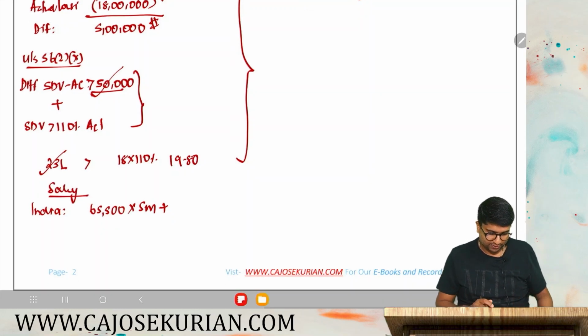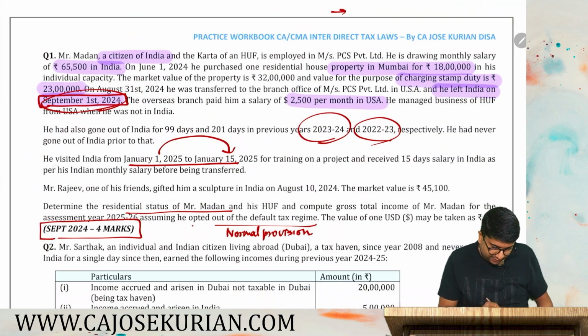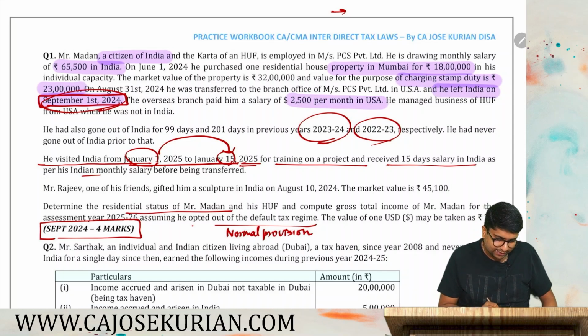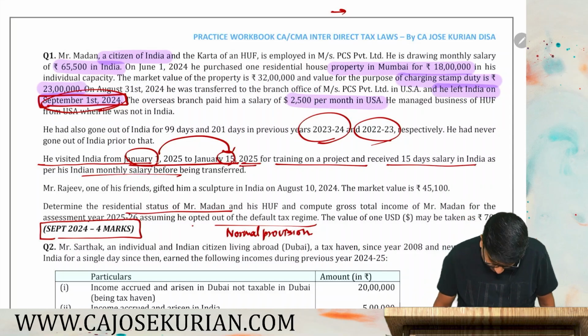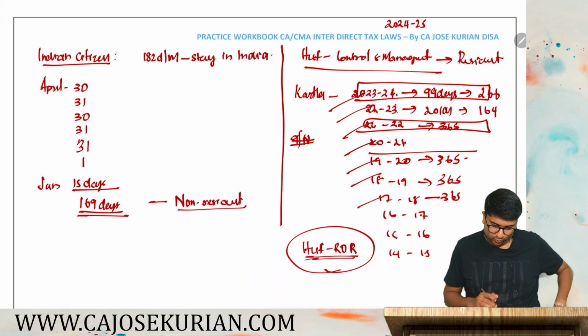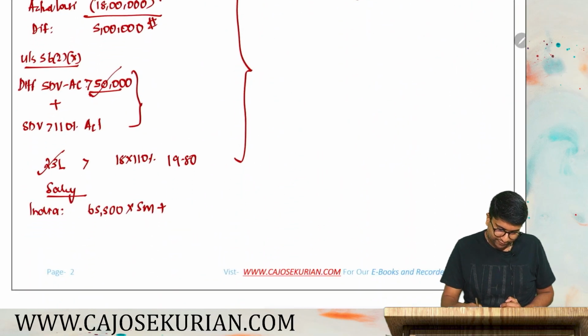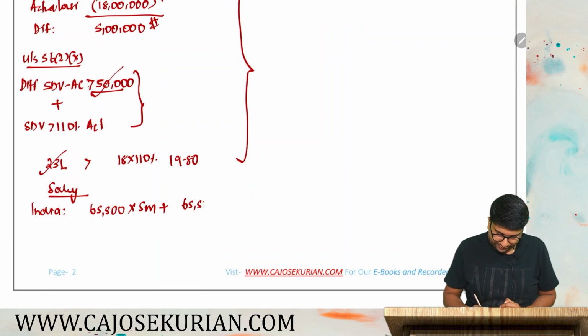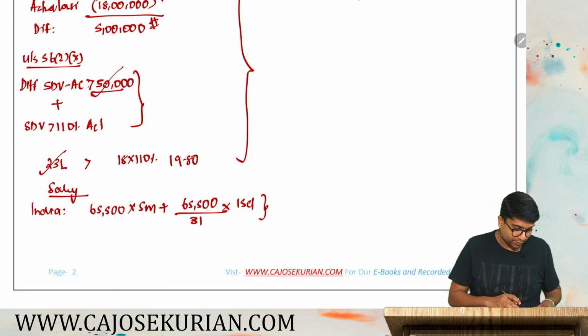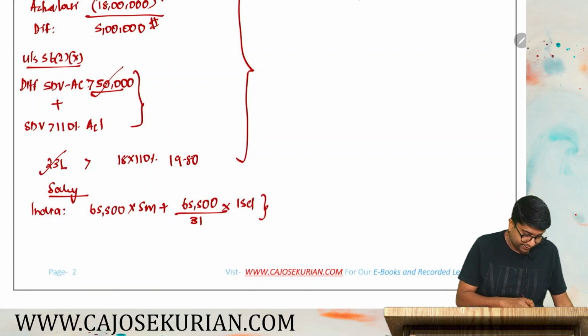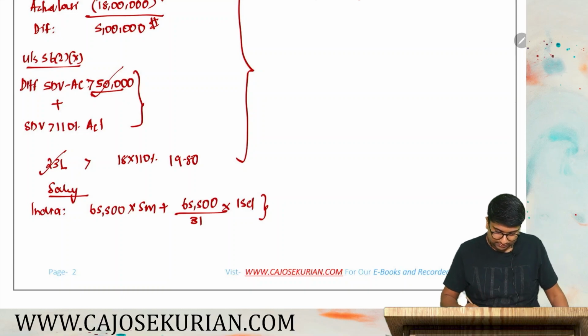That's what they're saying. So, going back to the question, he visited from 1st January to 15th January 2025 for training on a project and received 15 days salary in India as per his Indian monthly salary before being transferred. So, he gets additional 15 days salary also. 65,500 was 1 month salary. January has 31 days, into 15 days. And how much will be that proportionate amount? 65,500 divided by 31 into 15, that will give you 31,694.